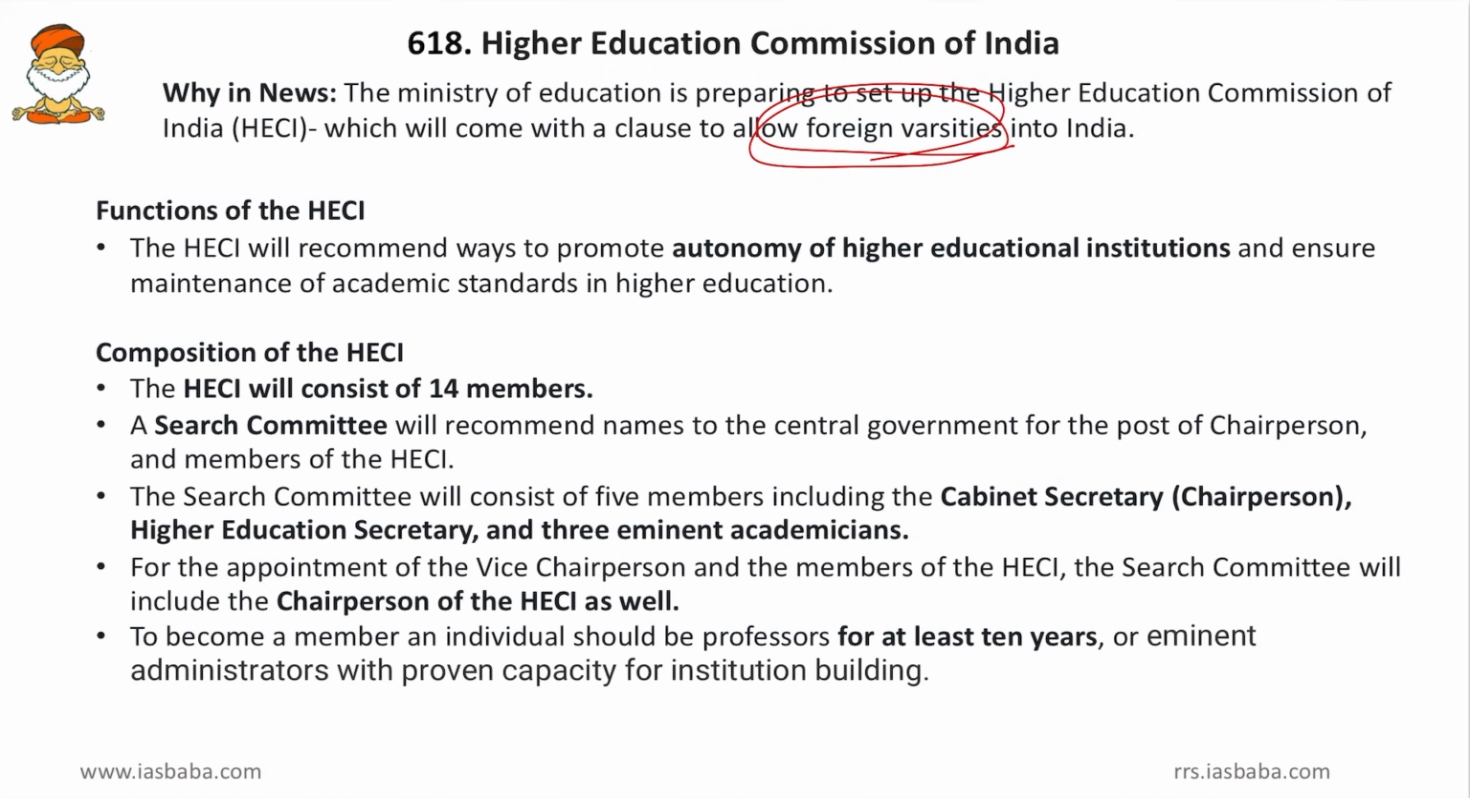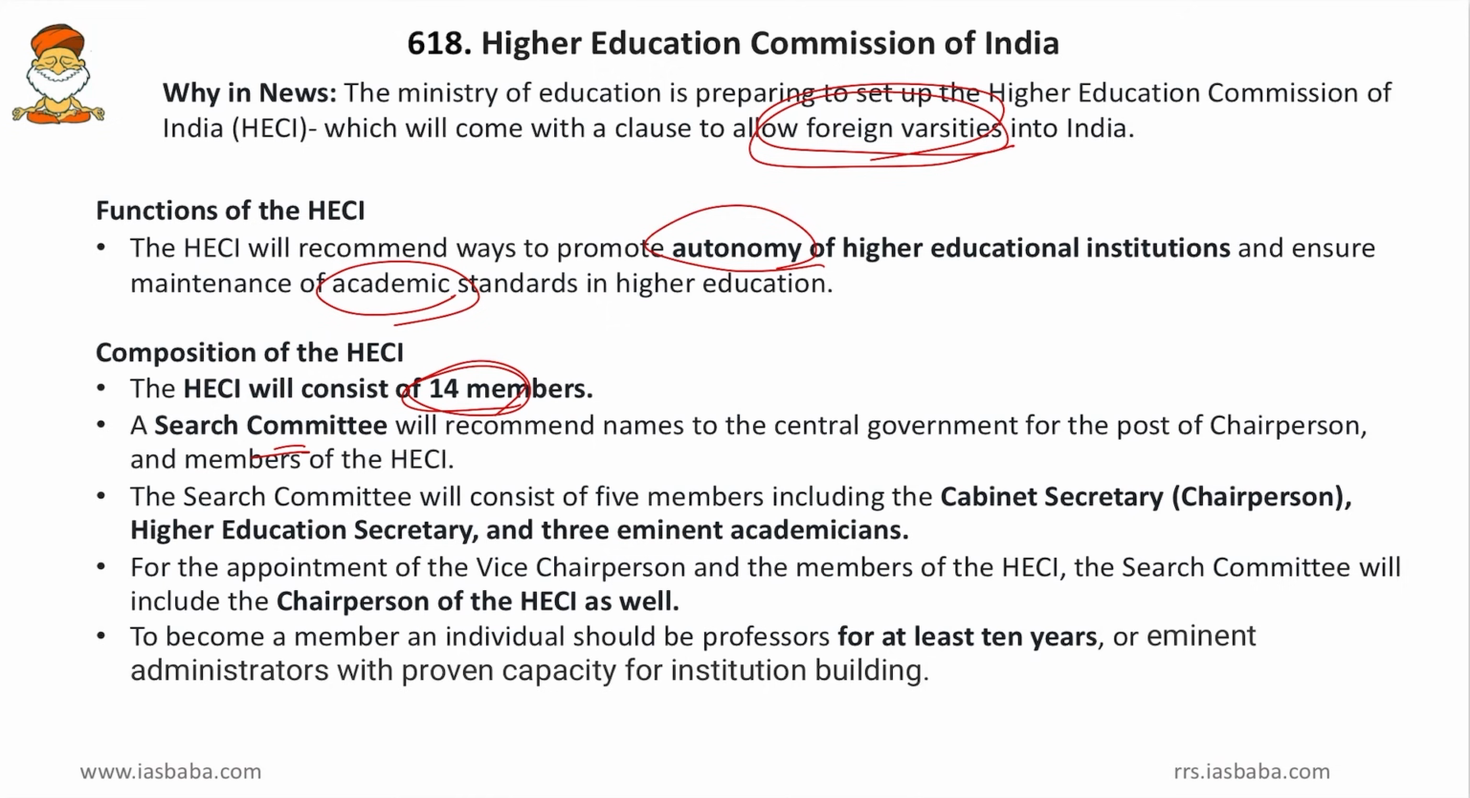Then, coming to the functions of the Higher Education Commission of India. Friends, the HECI will recommend ways to promote autonomy of higher educational institutions and ensure maintenance of academic standards in higher education. So, autonomy and maintenance of standards are the two main goals of this HECI. Then, the composition of this HECI: it will consist of 14 members. So, a considerably big body, and a search committee will recommend the names to the central government for the post of chairperson and members of HECI. So, a search committee will be there and that will recommend the members of HECI.